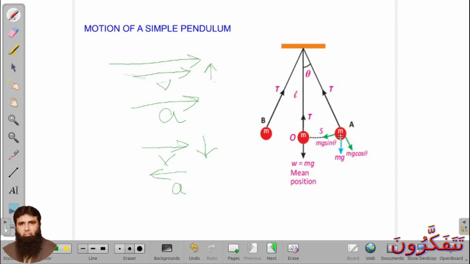So what we conclude from here is that whenever a body moves from the mean position to the extreme position, its velocity decreases. Velocity decreases means acceleration is negative, as you studied earlier. And what will be the direction of velocity? The direction of velocity is always in the direction of motion.